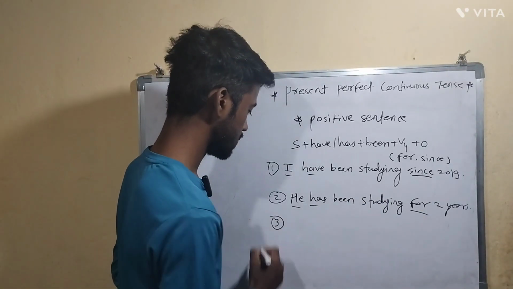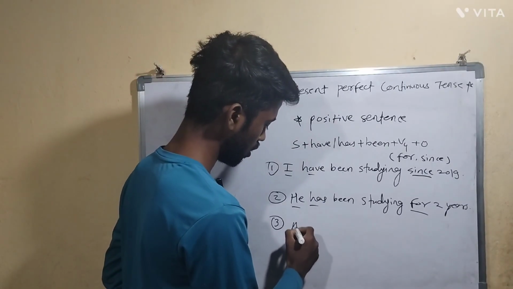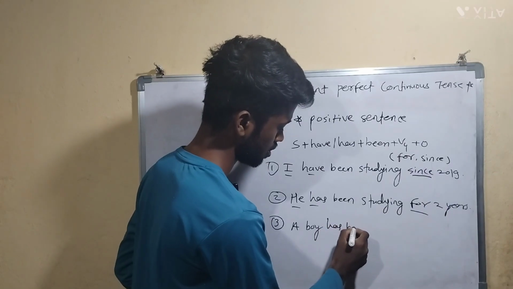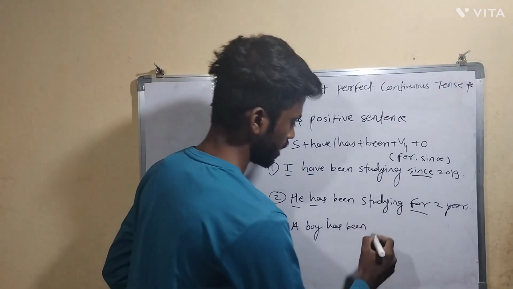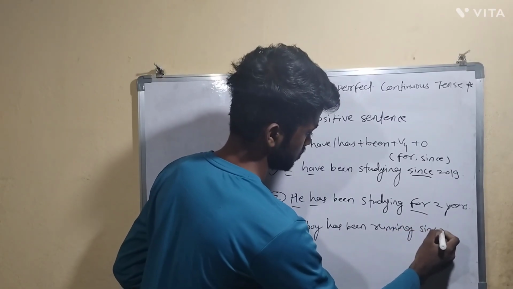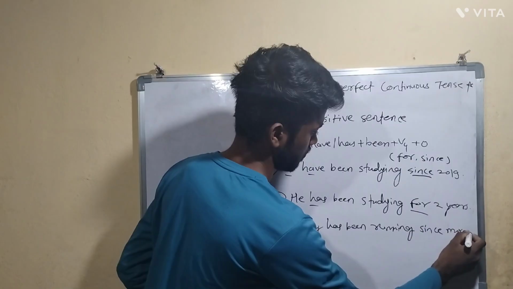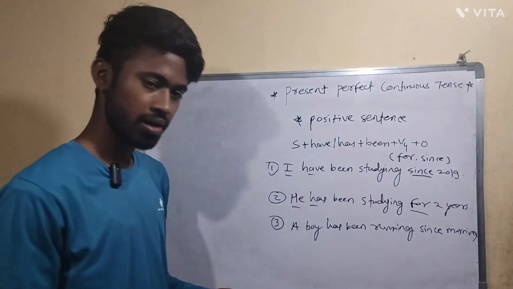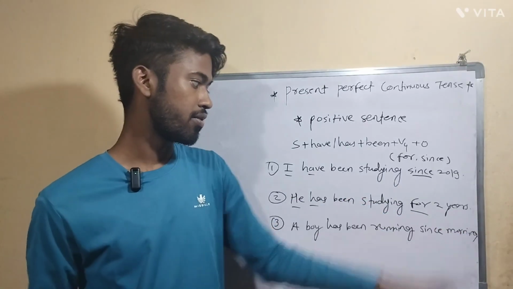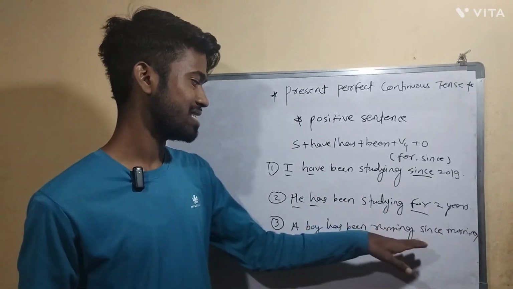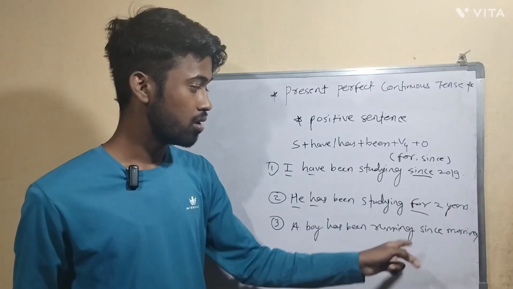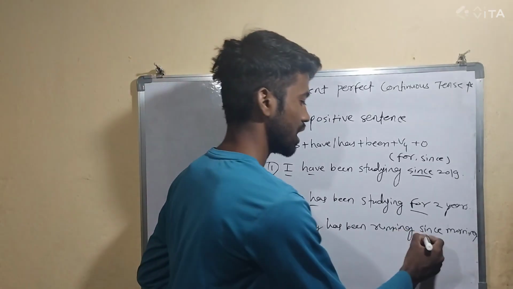Now let's take a third example. A boy has been running since morning. Now here, morning means it is one point in time, right? The action started in the morning, so that is why we have written morning here. So a boy has been running since morning. Here we have not specified the period of time, and we use since to specify the starting time.